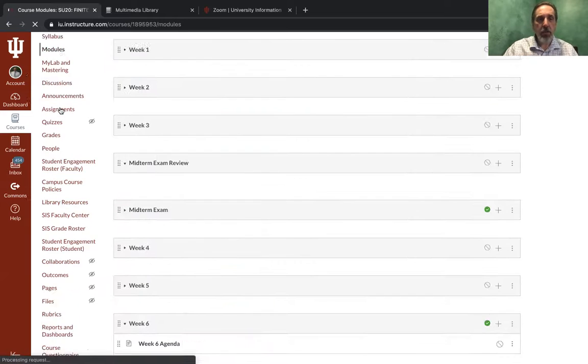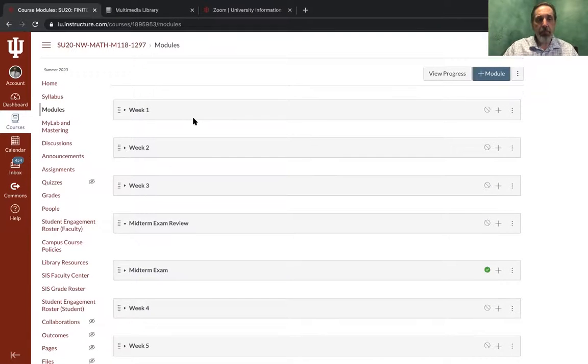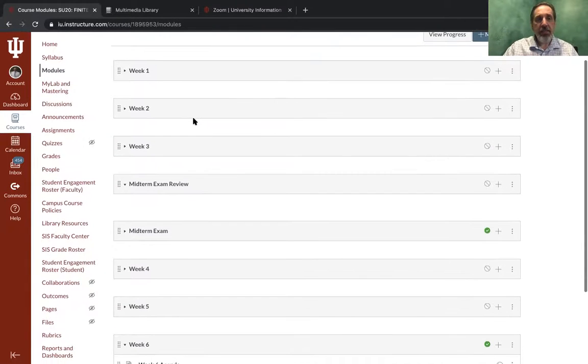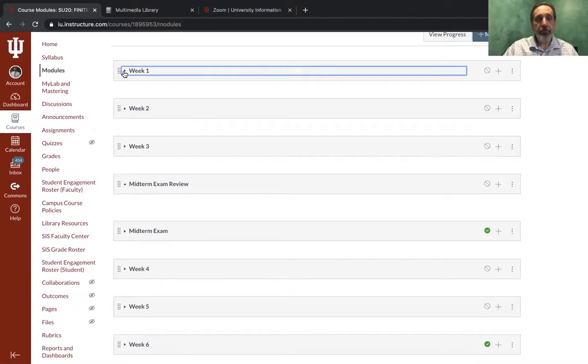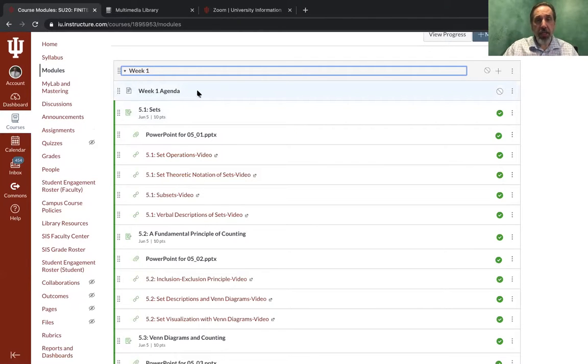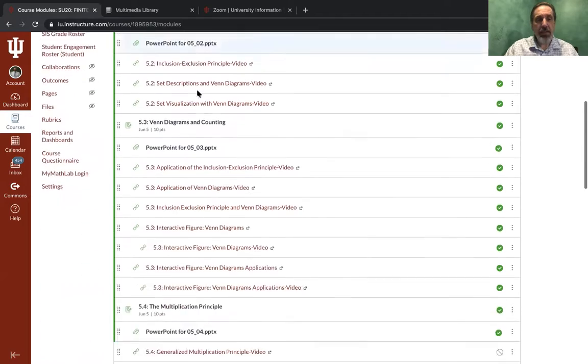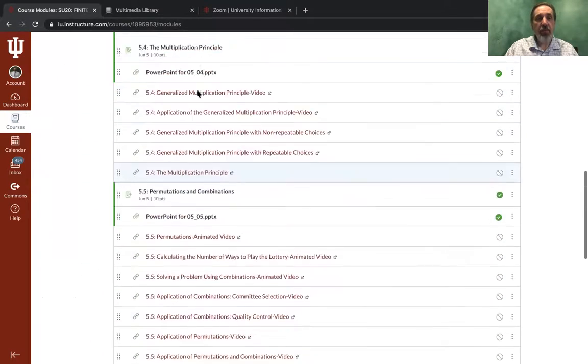So when you click on modules, it's going to open up this set of 6 weeks worth of work. And the first week, there will be an agenda there. That'll be like a weekly syllabus, if you will, that outlines the things that you need to get done. I want you to notice that in the very first week, there are 5 homework sections, 5.1 through 5.5.